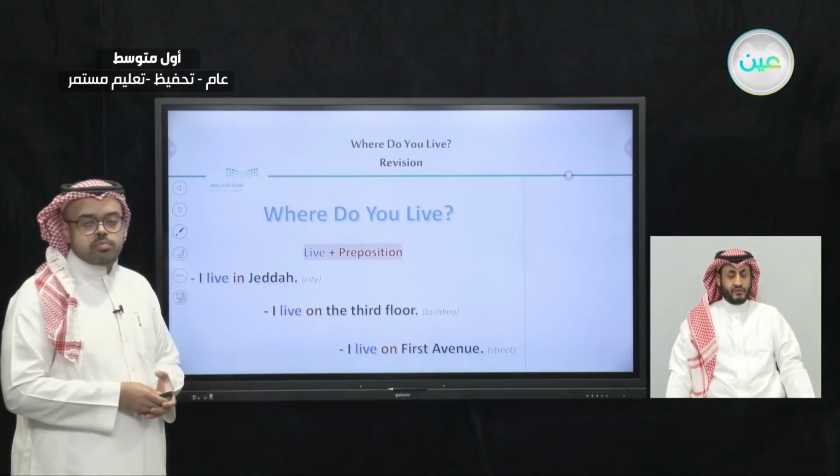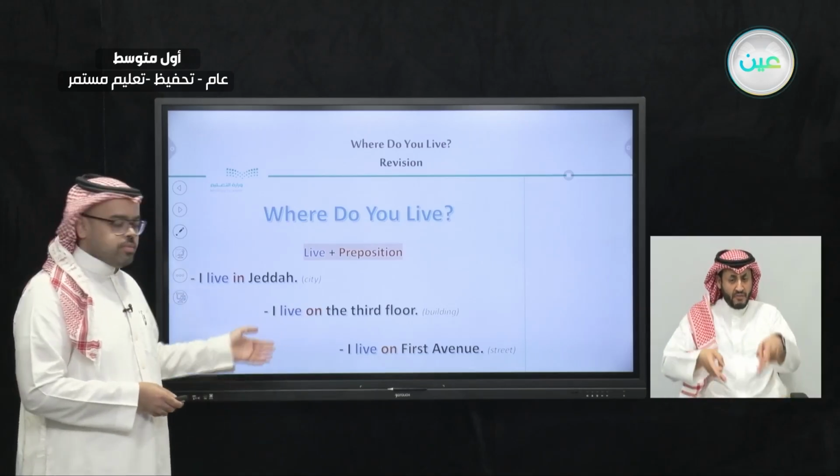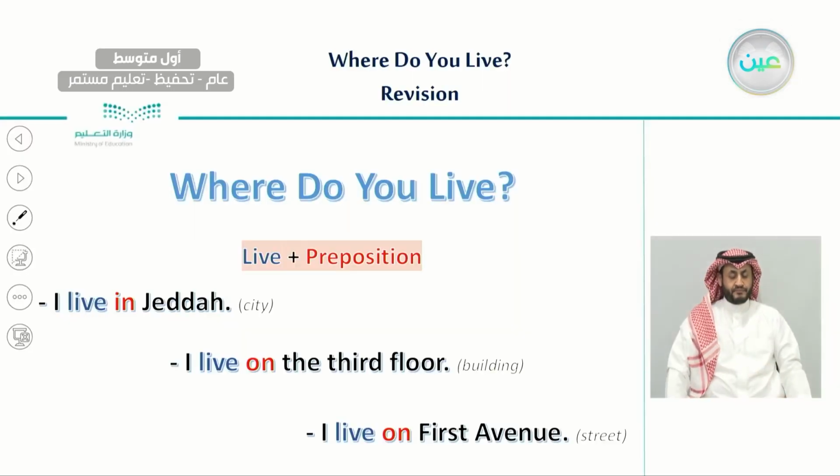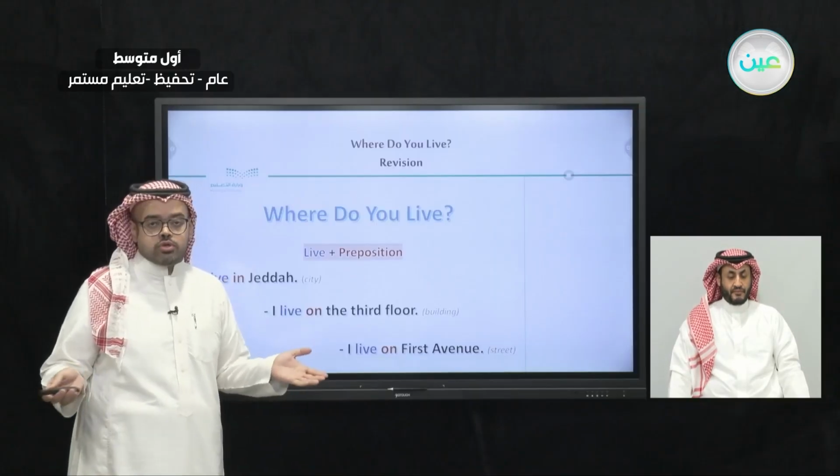And also we use the preposition on with the verb live if we want to talk about buildings. For example, we would say, I live on the 3rd floor. So here we use the verb live with on and the building, the 3rd floor. And we also use on if we want to talk about streets. For example, I live on 1st Avenue. I live on King Abdul Aziz Road.